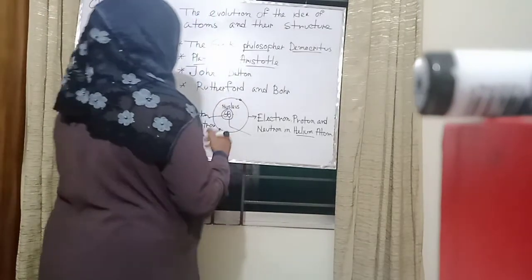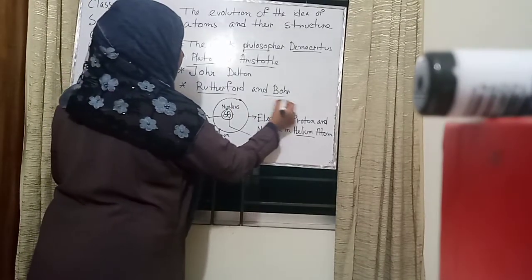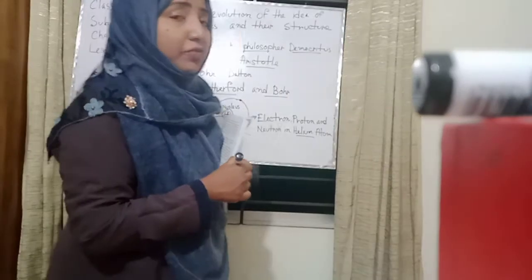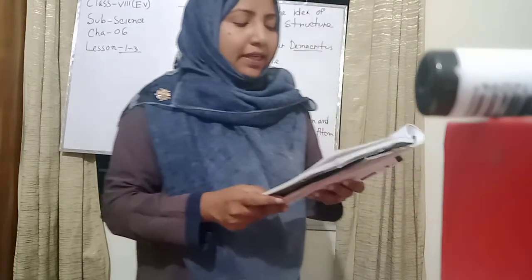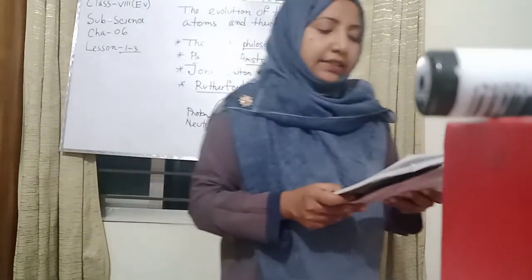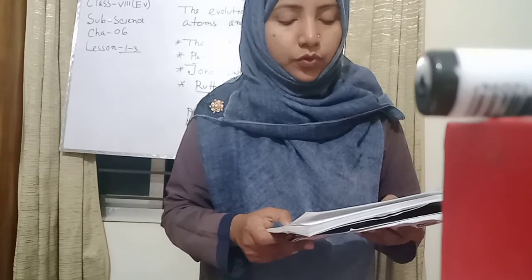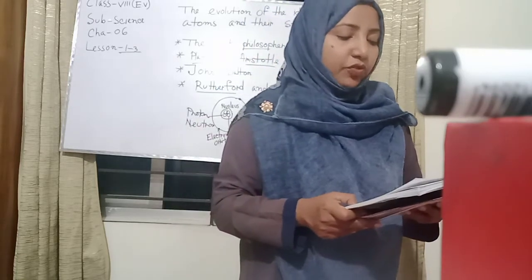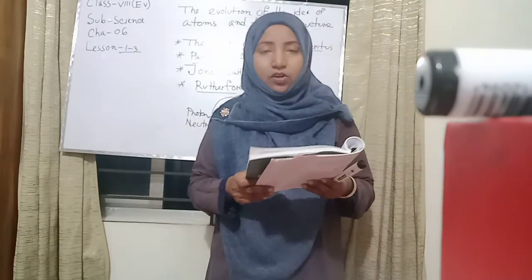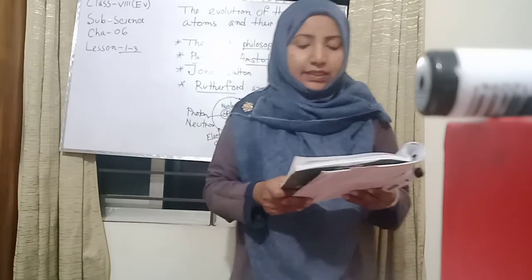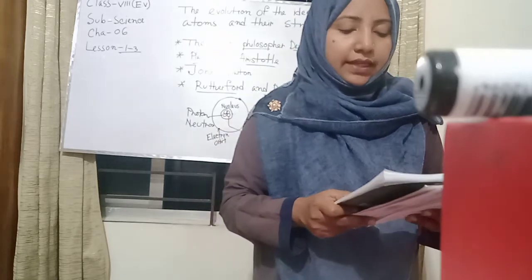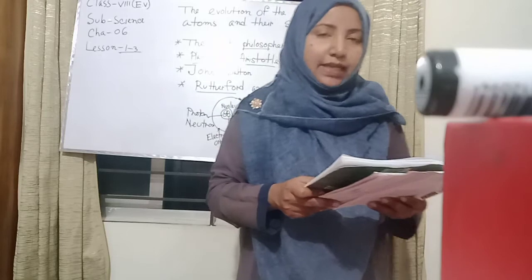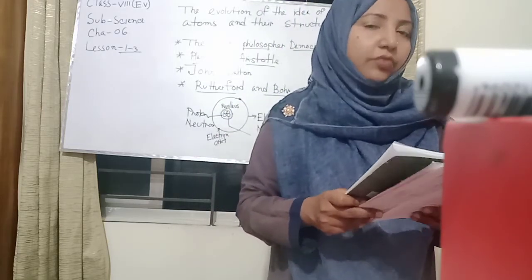Here's the atom. They also explain the Rutherford and the Bohr; another name is the Rutherford model and the Niels Bohr model. Rutherford and his co-workers at one stage carried out an important experiment to find out the correct structure of the atom. From the results of the experiment, Rutherford arrived at the conclusion that the whole of the positive charge and mass is confined to a small area at the center of the atom.